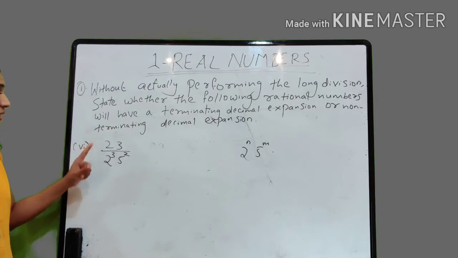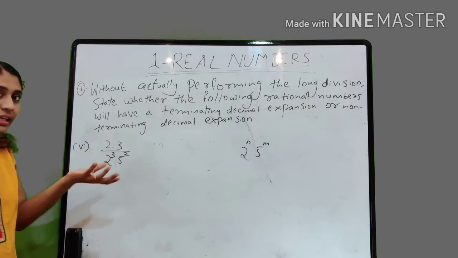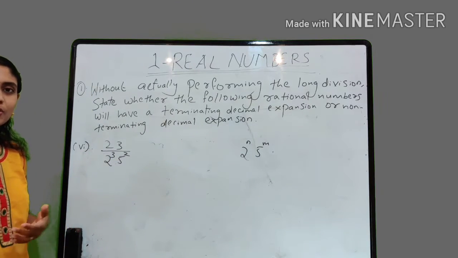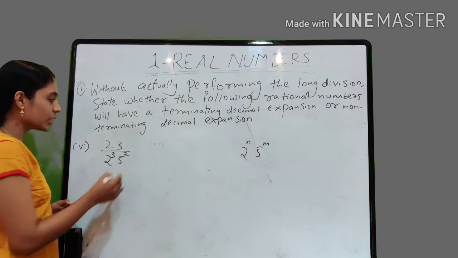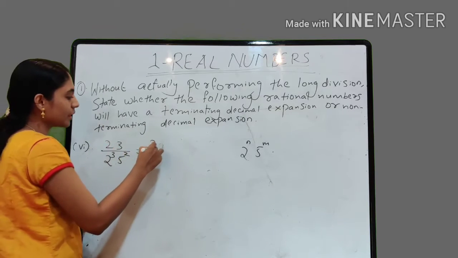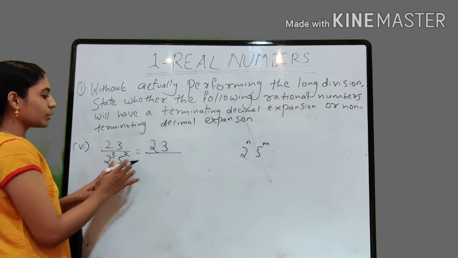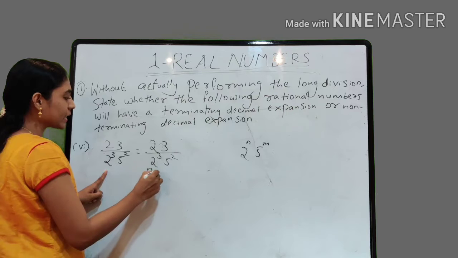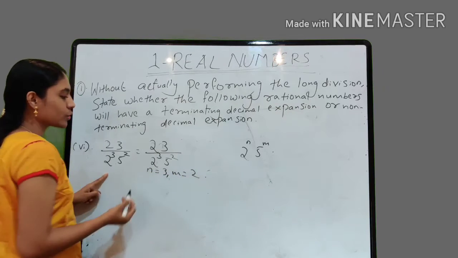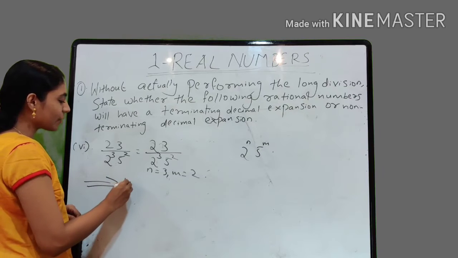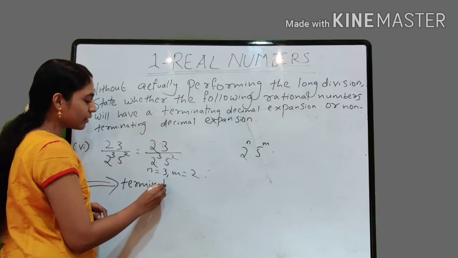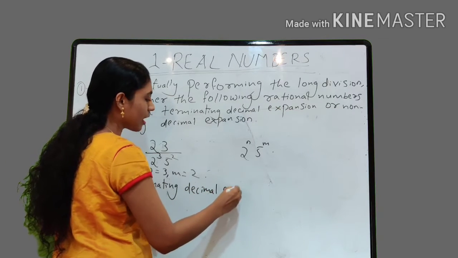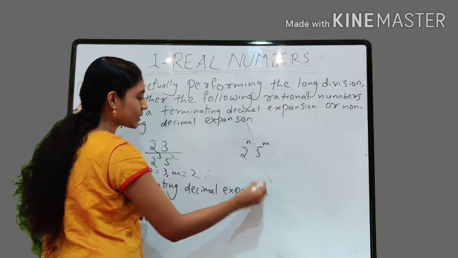Look at this question, 23 by 2 cube into 5 square. Here the denominator is directly given in the form 2 raised to n into 5 raised to m. So the answer is simple. We can do the answer within seconds, right? The numerator is obviously a prime number, 23 is a prime number. And the denominator is clearly in the form 2 raised to n into 5 raised to m where n is equal to 3 and m is equal to 2. So clearly we can say that this rational number is having a terminating decimal expansion.